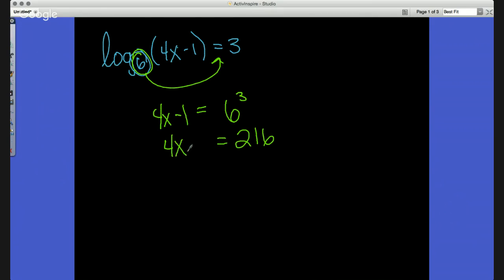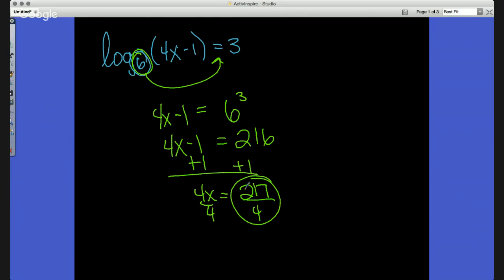Now we can solve. So we add 1 to both sides. I get 217 equals 4x, divided by 4, and we get my decimal from there, okay? So 217 divided by 4, and that's how we get it. By the way, it's 54.25, exactly.